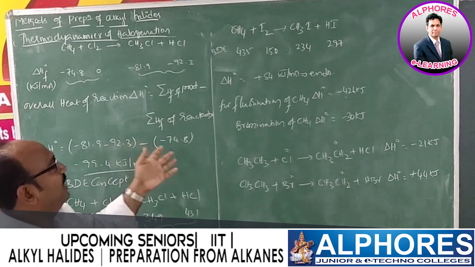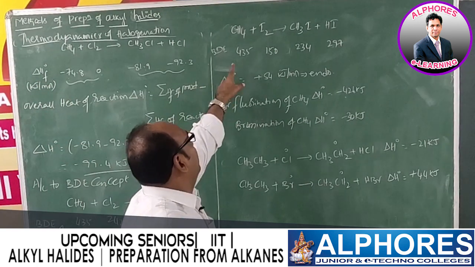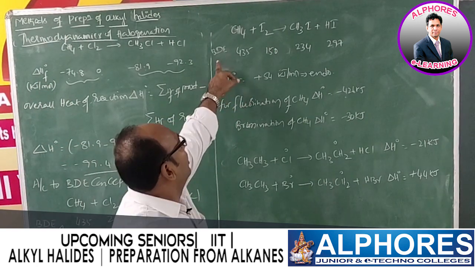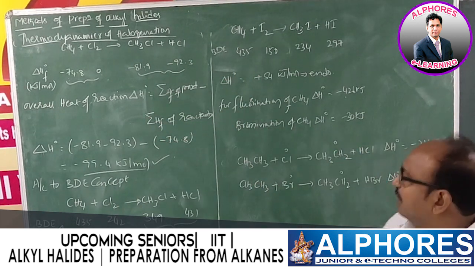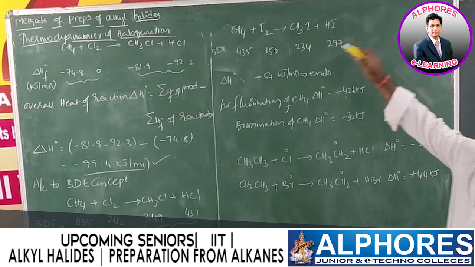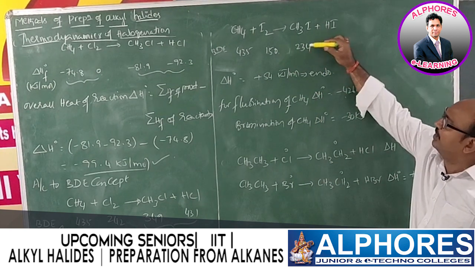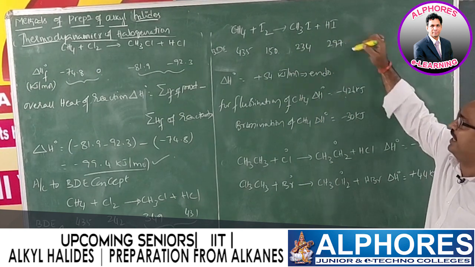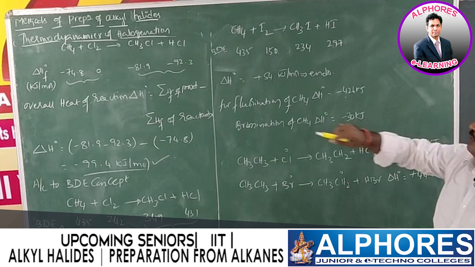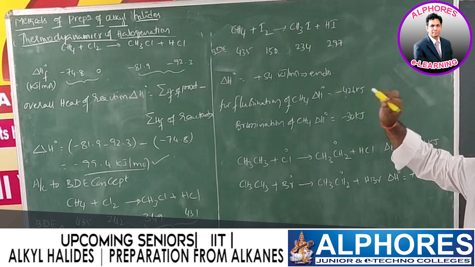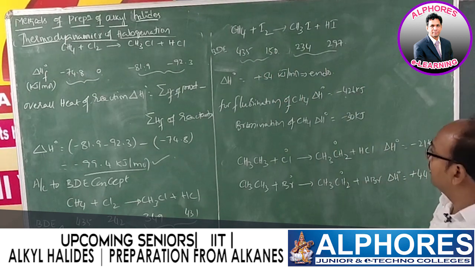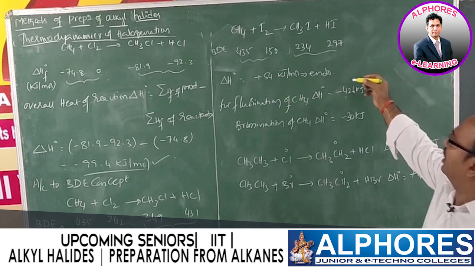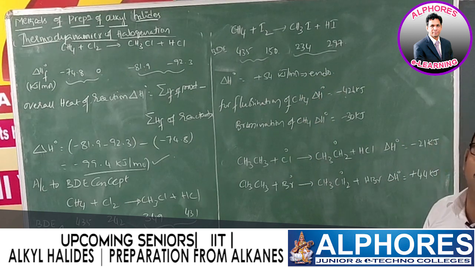Let us check the thermodynamic data of iodination of methane, bond dissociation enthalpy. Here for methane 435 as usual, for iodine it is 150, for iodomethane 234, and for HI it is 297. Now if we calculate delta H, bond breaking energy minus bond formation energy, we are getting plus 54 kilojoule per mole.